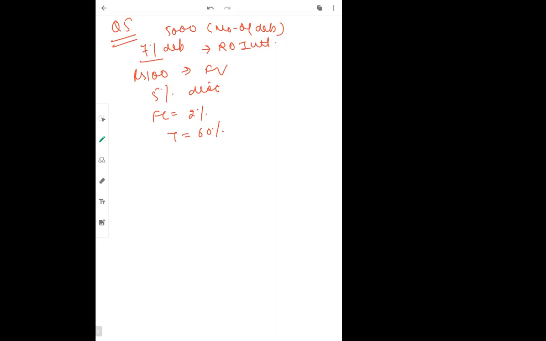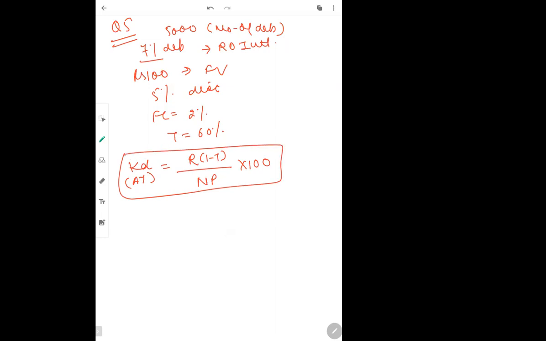They are never matured. So now KD after tax for irredeemable debentures, the formula will be R(1 minus T) divided by net proceeds into 100. This is the formula to calculate irredeemable debentures. जब life नहीं हो, there is no life given.